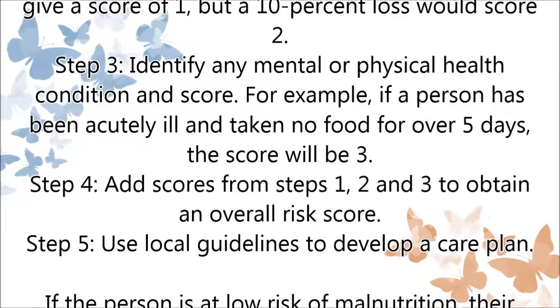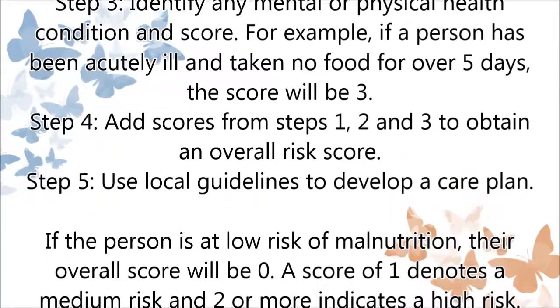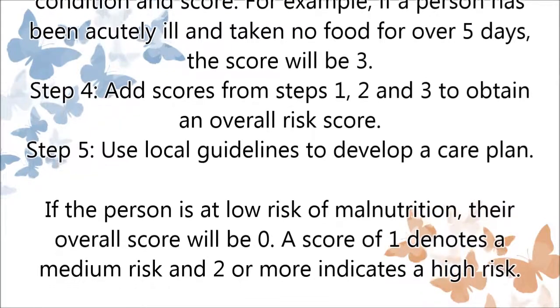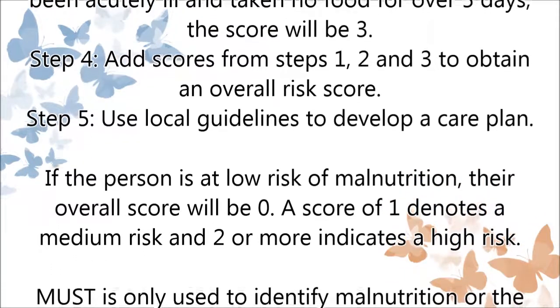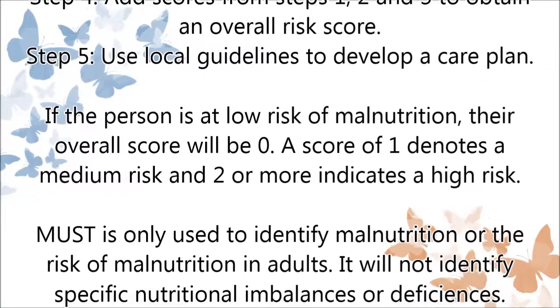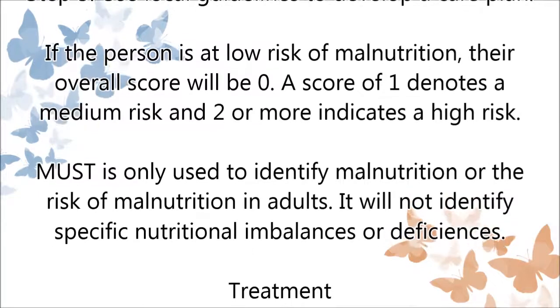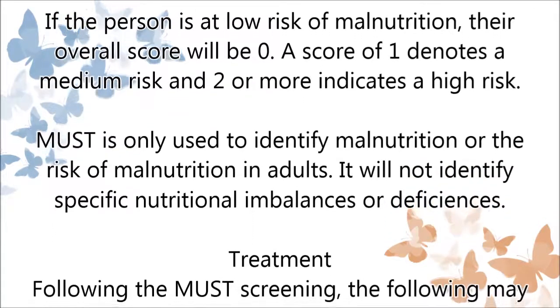Step 3. Identify any mental or physical health condition and score. For example, if a person has been acutely ill and taken no food for over 5 days, the score will be 3. Step 4. Add scores from steps 1, 2 and 3 to obtain an overall risk score. Step 5. Use local guidelines to develop a care plan.